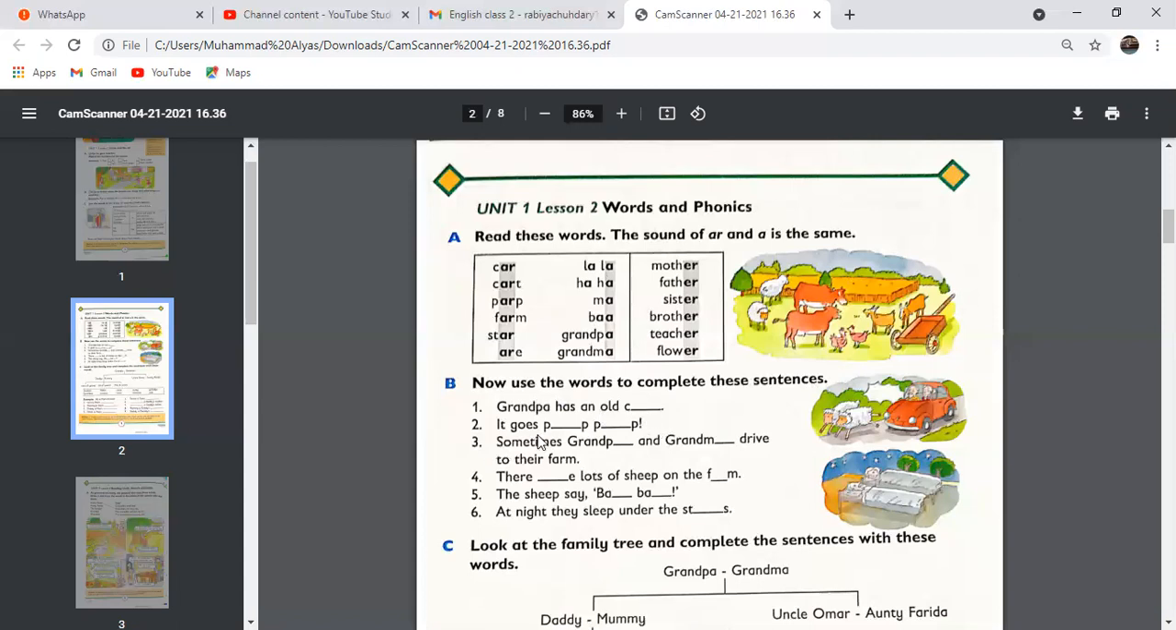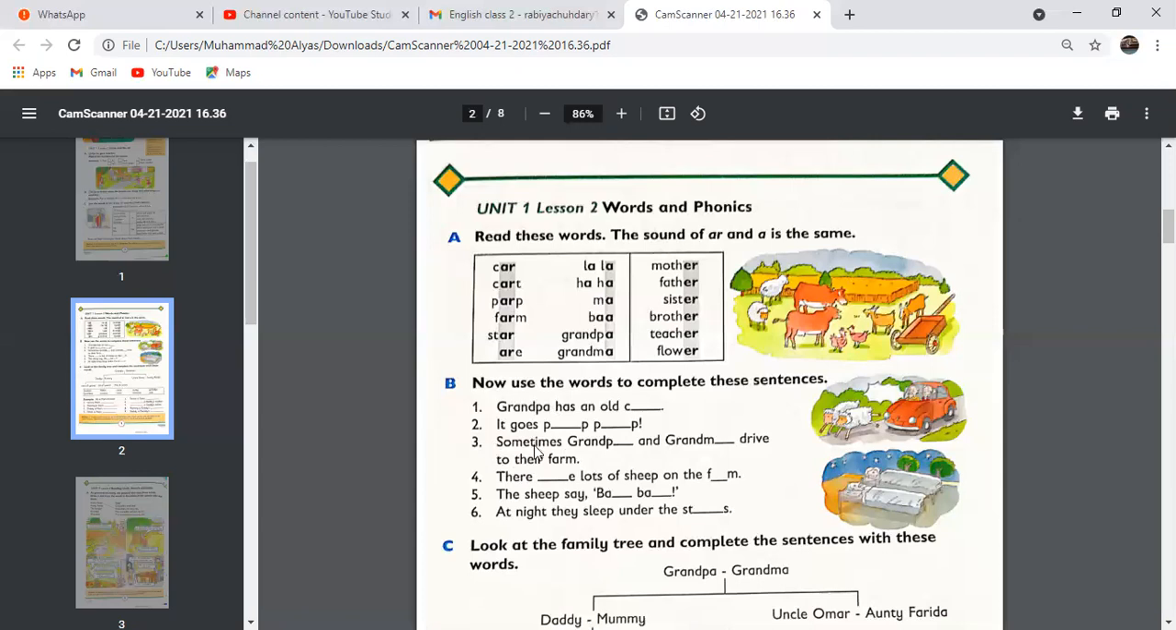Number 2: it goes park. The word park means a device that is used to make a noise as a warning or signal. But here it's just like the sound of a horn of a car. We are talking about grandpa's car. It's an old car, and it goes pop pop. So here you have to write AR. It goes pop pop.